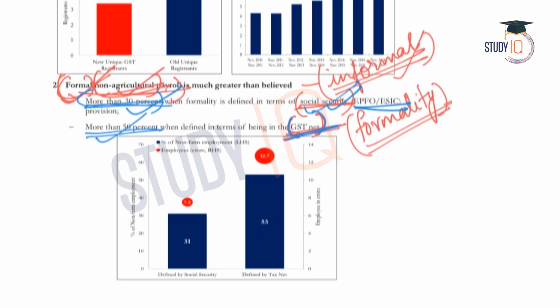So this is the data provided by the survey, and this data is in contradiction to what was already believed. So in India, as we already said, we had a belief that most of the workforce is in the informal sector, and the survey is putting some light on it. The survey says that this belief is false, and that this is the actual data regarding the formality of employment in the economy.